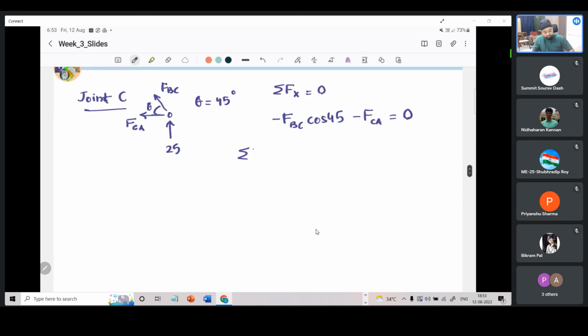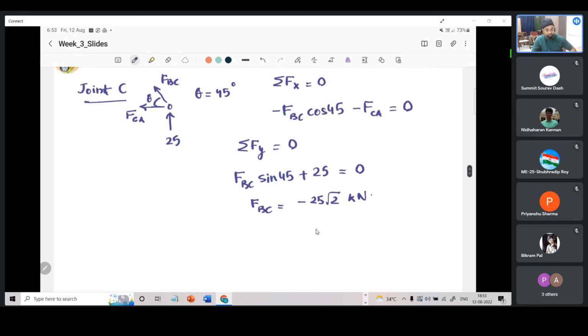If we were to take sigma Fy equals 0, we will get FBC sin 45 plus 25. FCA doesn't have a vertical component. So these are all the forces that need to be accounted for. So FBC comes out to be minus 25 root 2 kilonewton. But in the question we have been asked to report the magnitude. So the magnitude of FBC is what we will report. It will be 25 root 2 kilonewton.